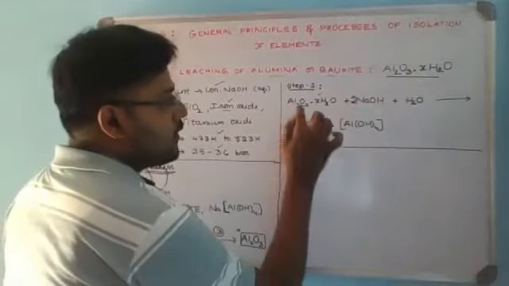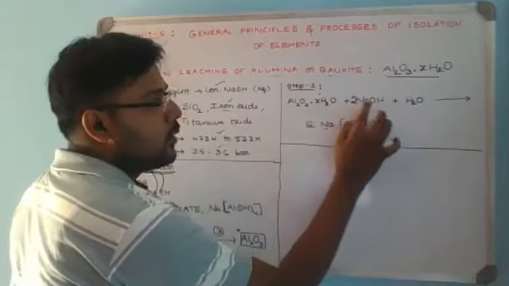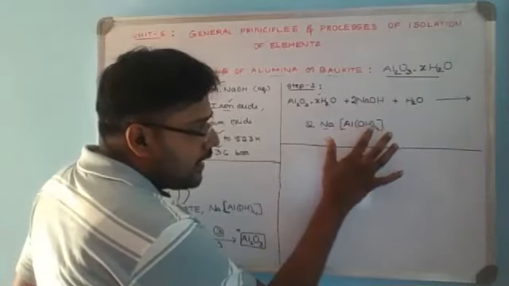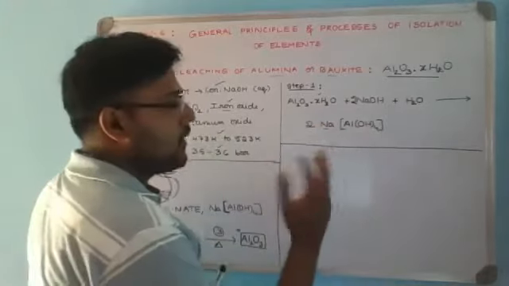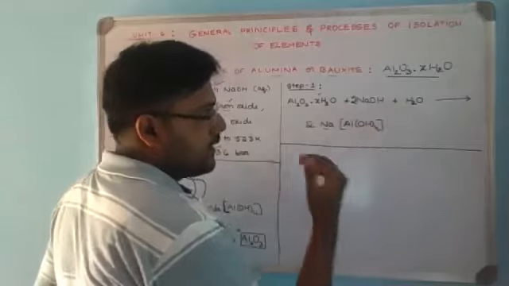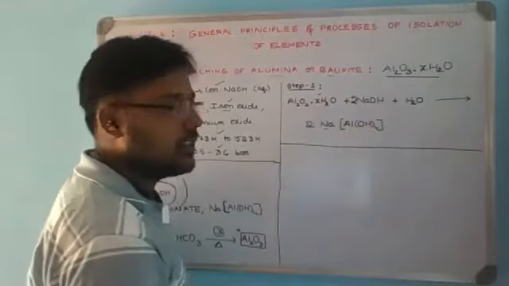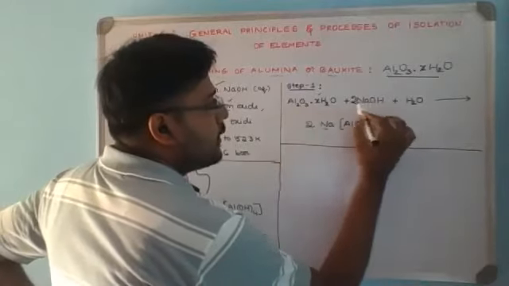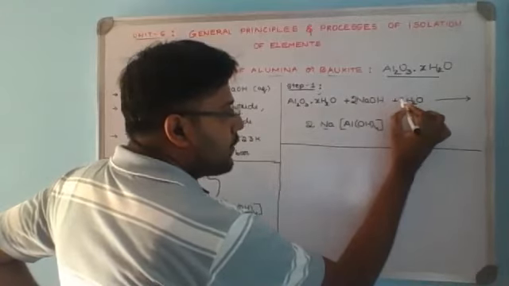If you observe, 3 oxygens are with alumina, here it is 2, so it is 5 total. Now on the product side, it is 4 into 2, 8 oxygens on product. To make it 8, on the reactant side the balancing part we can add with water, the required number of moles of water. It is 3 here, 2 here, 5, the remaining 3 is from water.